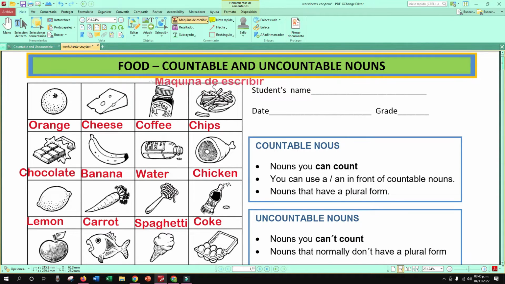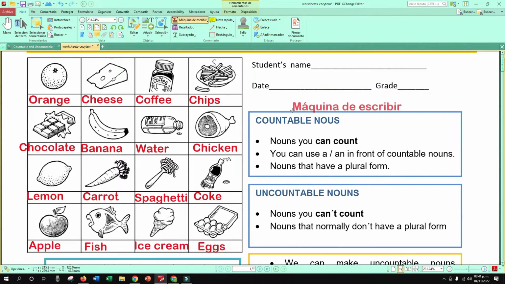There you have this. Food, countable and uncountable nouns. Aquí tenemos algunas comidas, las podemos clasificar entre contables y no contables. For example, you have orange, cheese, coffee, chips, chocolate, banana, water, chicken, lemon, carrot, spaghetti, coke, apple, fish, ice cream, and eggs.